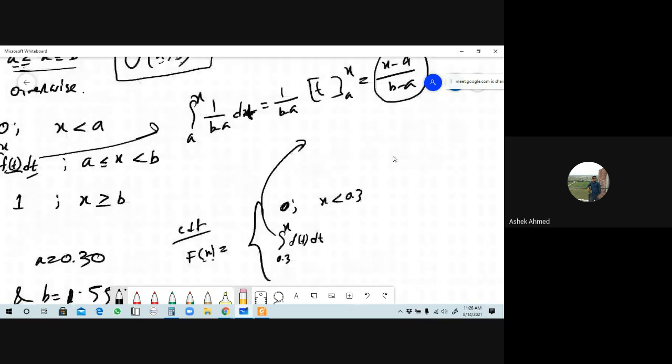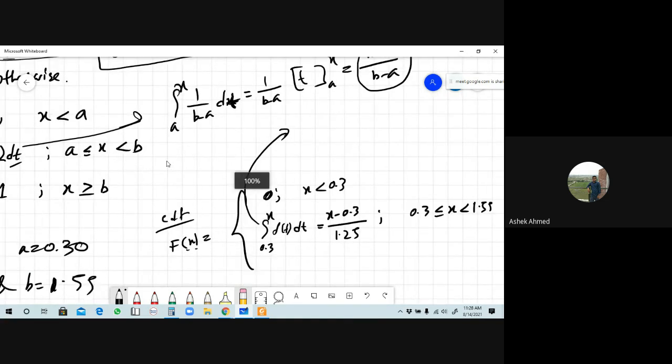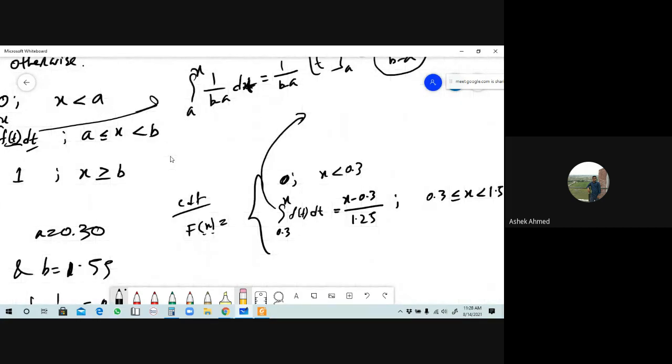So tell me, the value of a is what? 0.3. Okay, so this is x minus 0.3, and the denominator is b minus a, that is 1.55 minus 0.3, so this will be 1.25. Okay, but the condition will be 0.3 is less than or equal to x is less than 1.55, which is given here as the condition. And the last term will be 1 when the value of x is greater than 1.55 here. Understand?